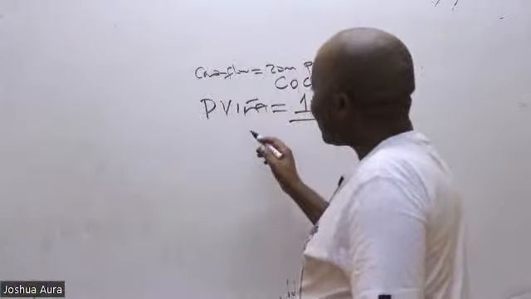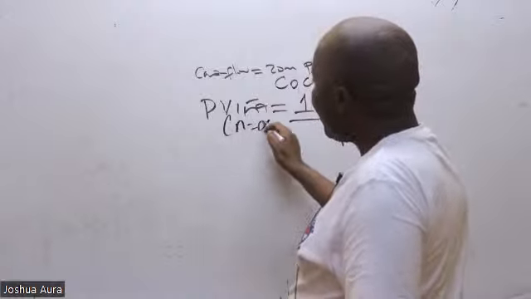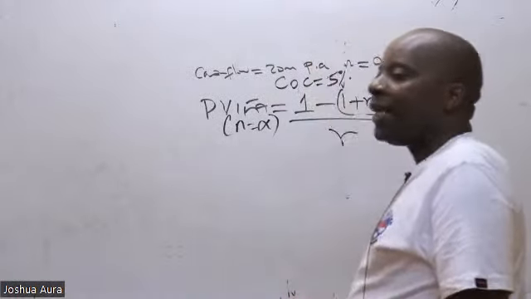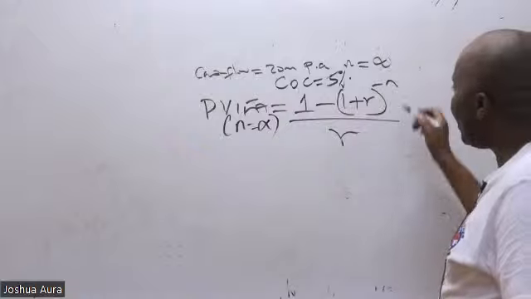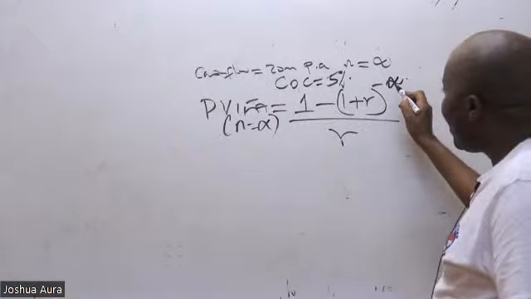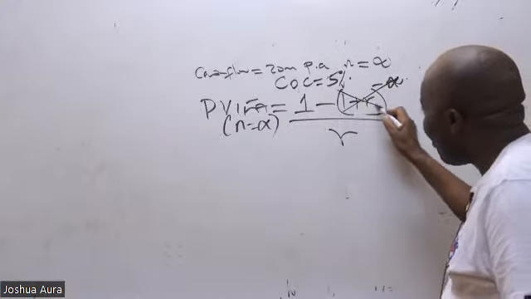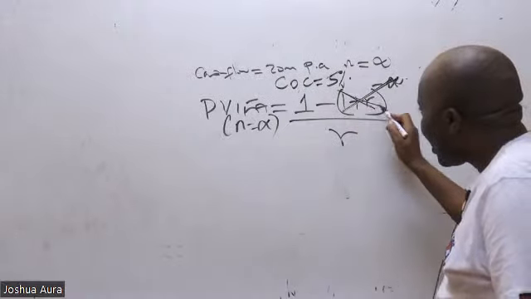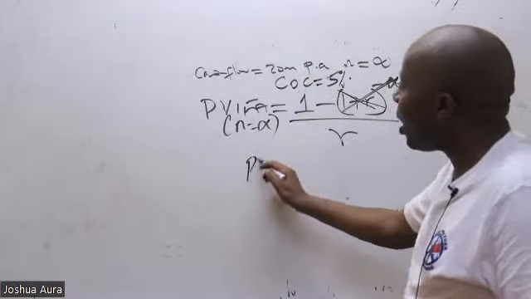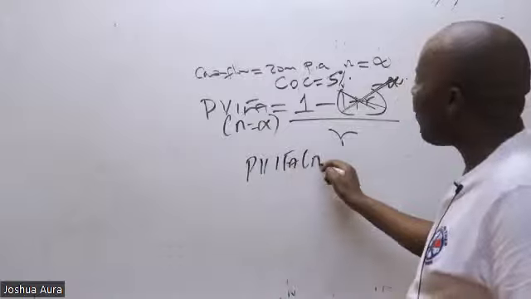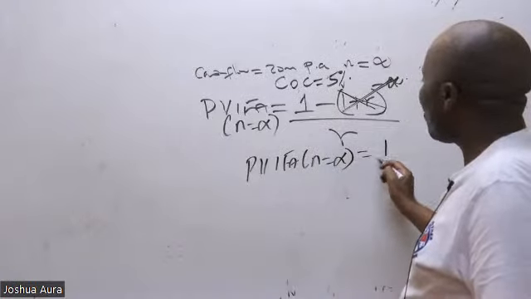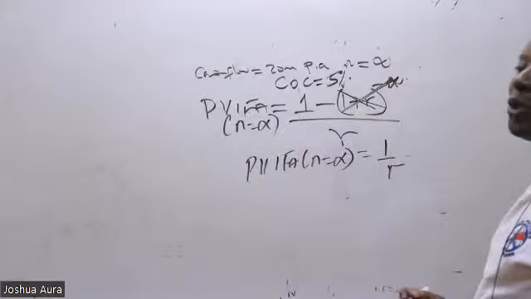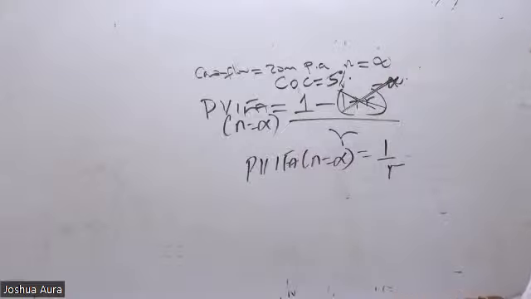But you realize that our n here is infinity. If n is infinity, this term will be killed. And that is why the formula of PV, whenever n is infinity, is always 1 over r.